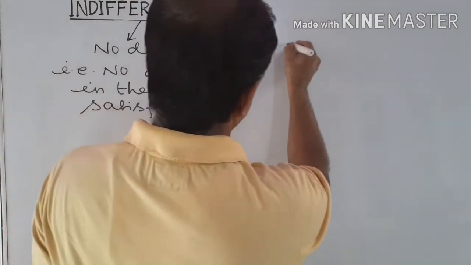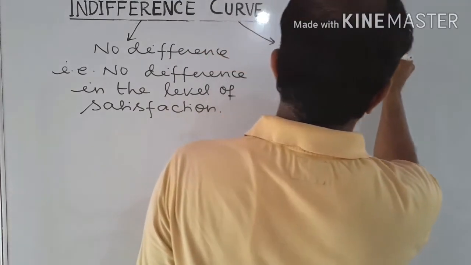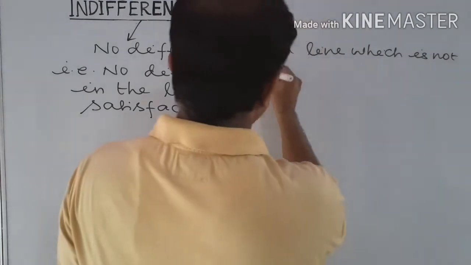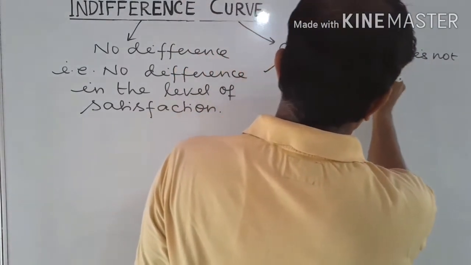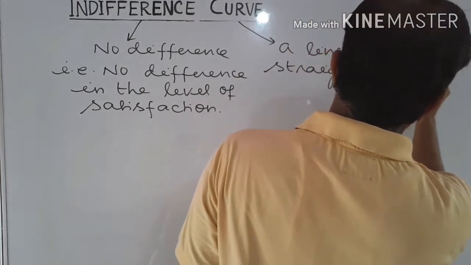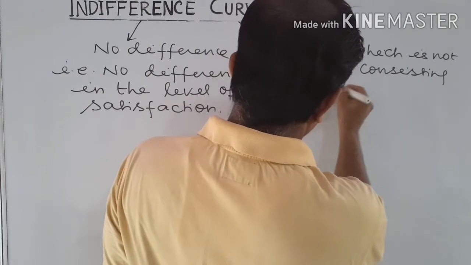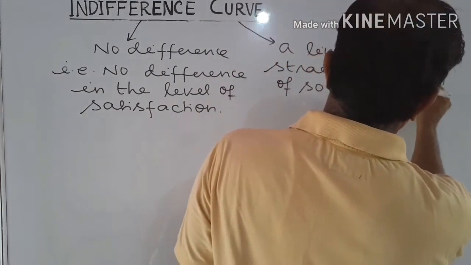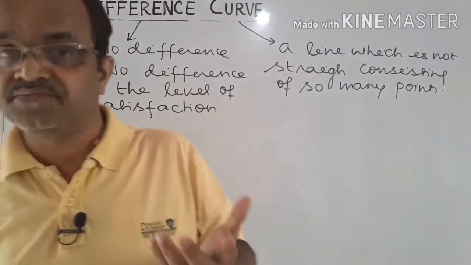And what is the curve? The meaning of curve is a line which is not straight. मतलब ऐसा कोई भी एक लाइन जो सीधा नहीं है, consisting of so many points, means a collection of several points joined together. That is a line. Then how can we define indifference curve?